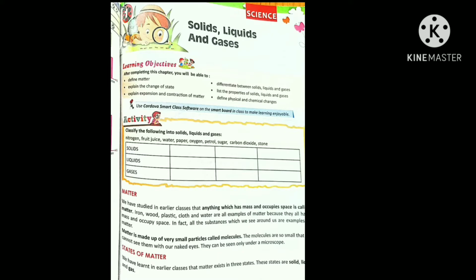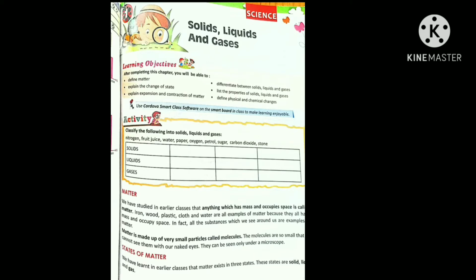Now we will discuss matter. We have studied in earlier classes that anything which has mass and occupies space is called matter. Anything that has its own mass, meaning its weight, and takes up space. If you put a pencil, it requires a specific space in your compass box. If you put in so many pencils, you are not able to keep all the material in your compass, because a compass has some capacity to hold material.